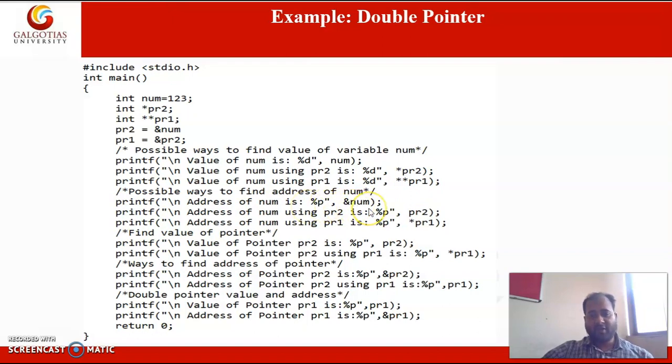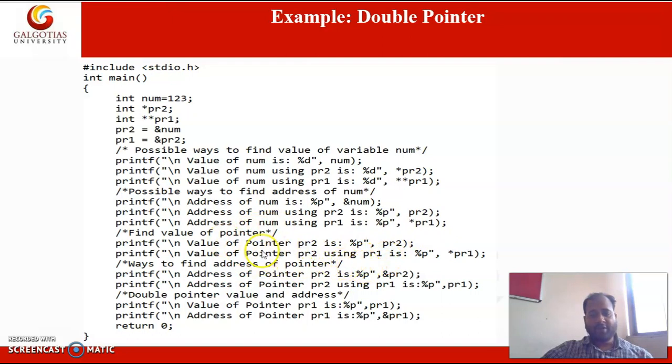The address can be printed using the ampersand operator, address of number. The value of PR2 will be the address of the number variable, and the value of PR1, since PR1 has stored the address of PR2, in this way will also give the address of number.